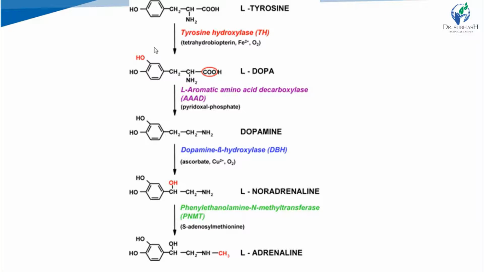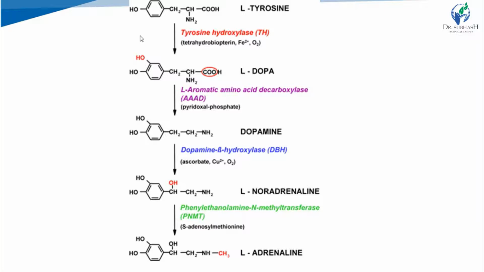The carbon with the side chain attached is carbon number 1, the next carbon is 2, and here the hydroxyl is attached at position 3. Tyrosine hydroxylase performs hydroxylation of tyrosine, so we get DOPA,